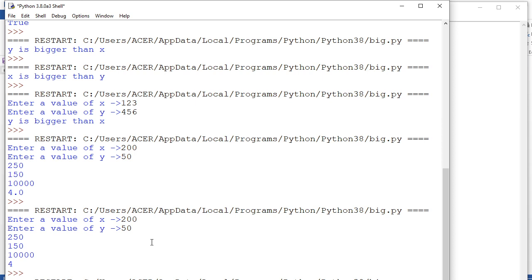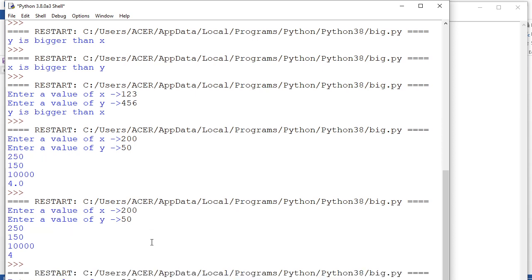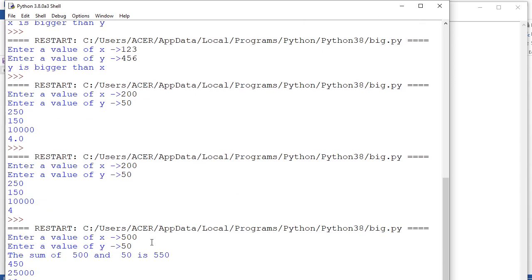Again I am writing 500, then I am writing 50. Just see this message, see the output. Earlier the output was a plain sum, but now it is coming clearly that the sum of 550 is 550, right? Like that you can modify your programming.